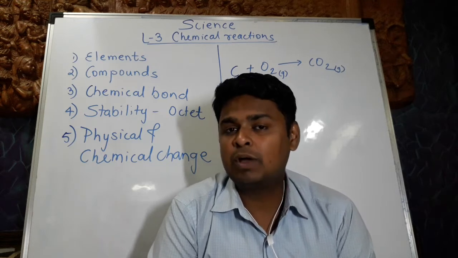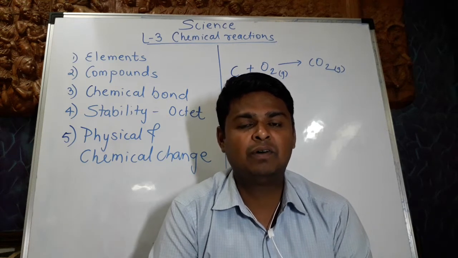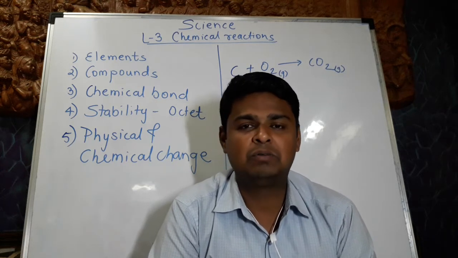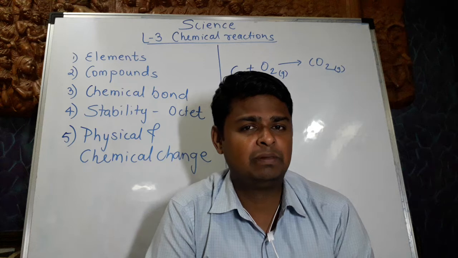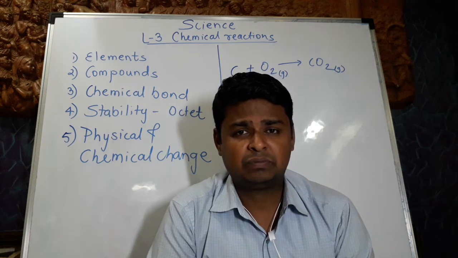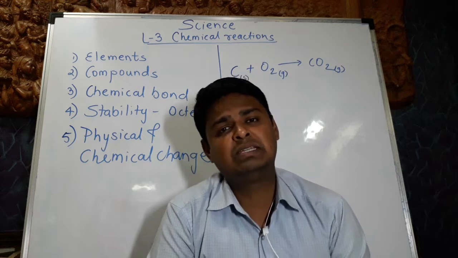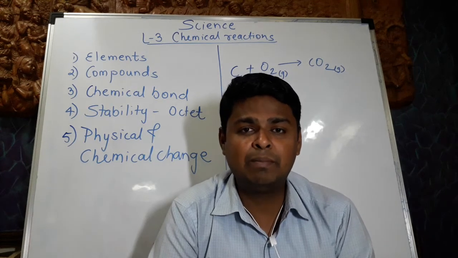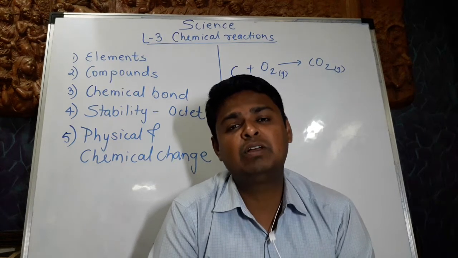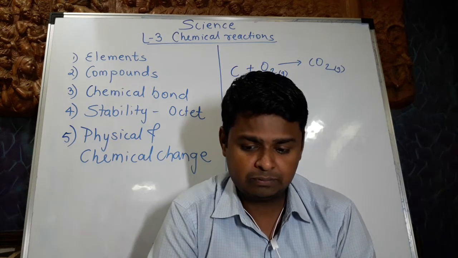Now, there are some questions that need to be answered. The first question is, why do elements form compounds? The answer is very simple. The answer is stability. Elements, except a few, are unstable. When they chemically combine, they attain stability, and hence a chemical reaction takes place.